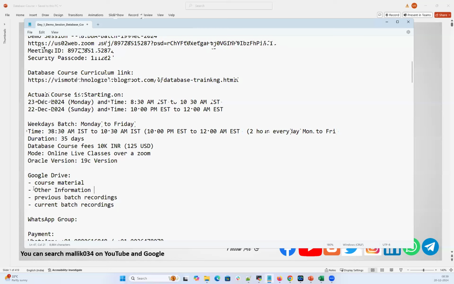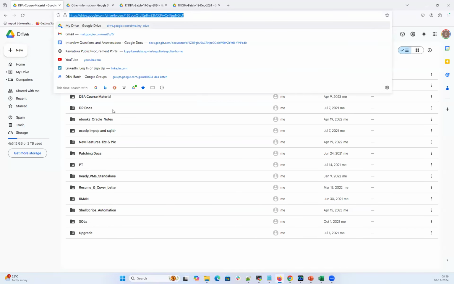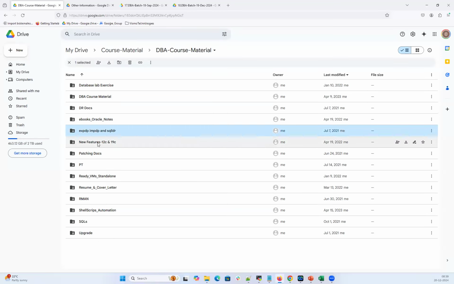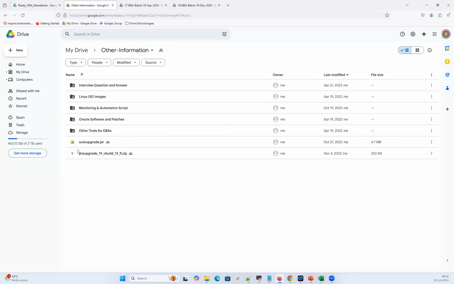Hopefully, those who registered in the last 1 week are all part of the WhatsApp group and got the Google Drive access. Just to take a look at the Google Drive access, we have the first Google Drive link where you can see all the course materials, the ready VMs and the ready lab setup.